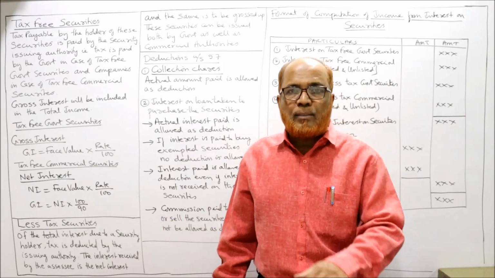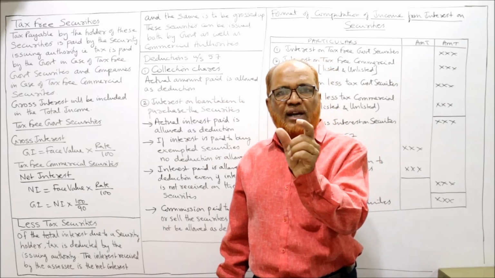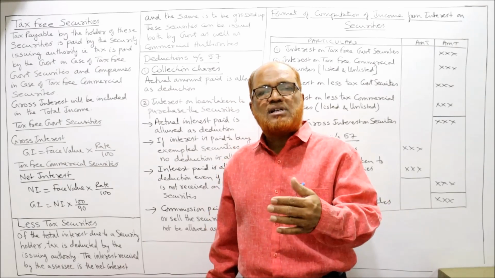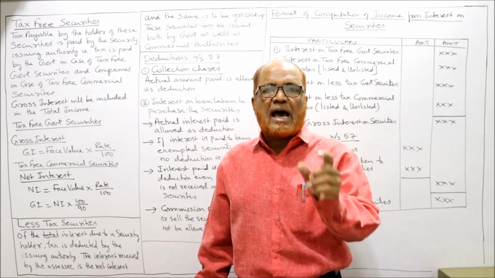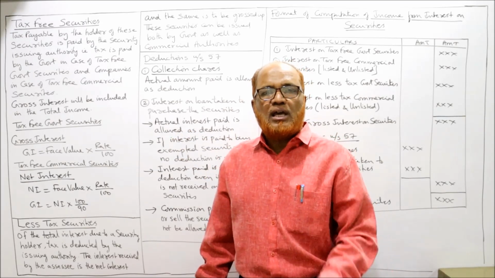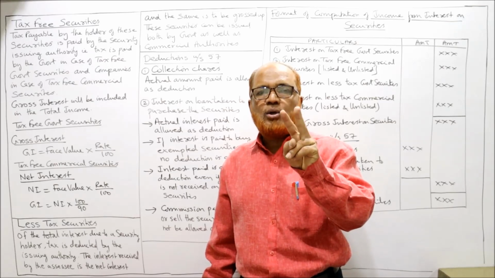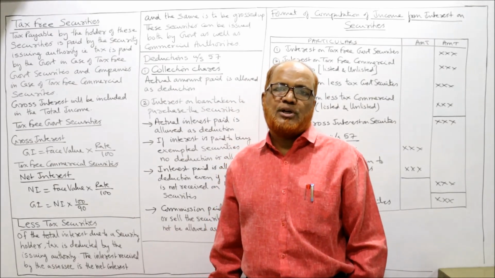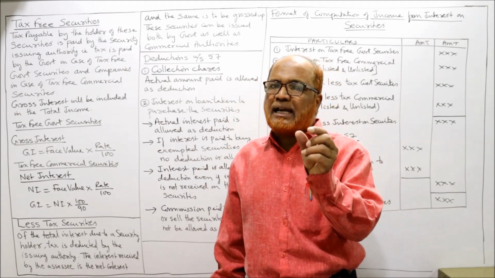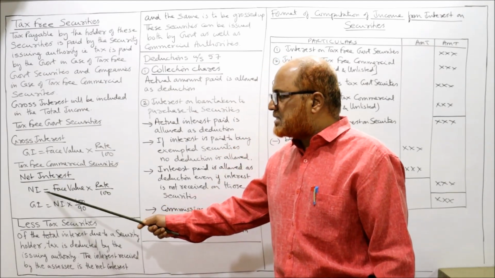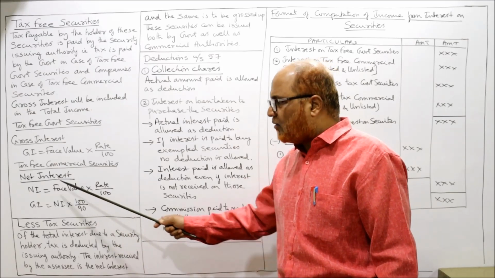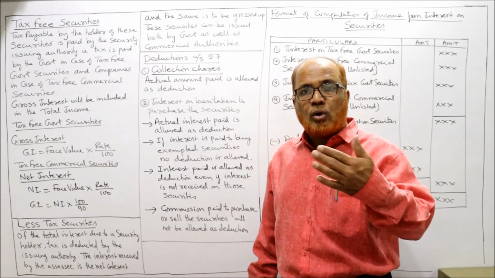Now tax-free commercial security. If the word government is not given, and only tax-free security is given, that means it's a commercial security. Or in other words, if it is given as tax-free security of so-and-so company, then it's a tax-free commercial security. If it is a tax-free commercial security, then you have to follow two steps to calculate the gross interest. The first step is to calculate the net interest. Net interest is equal to face value into rate by 100. Then you have to gross it up.